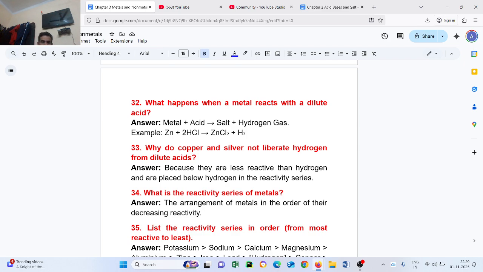Question number 34. What is the reactivity series of metals? The arrangement of metals in order of their decreasing reactivity.